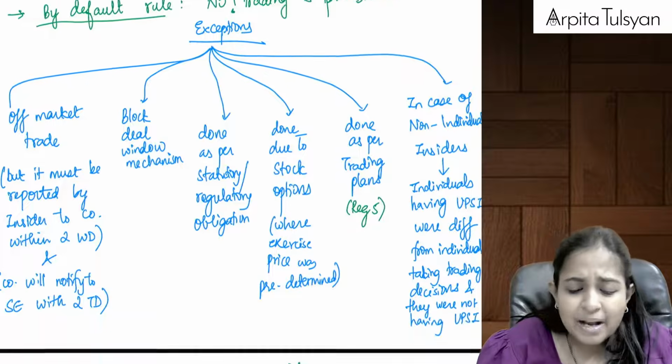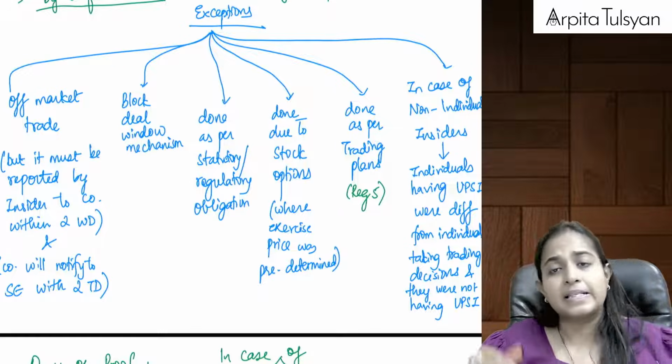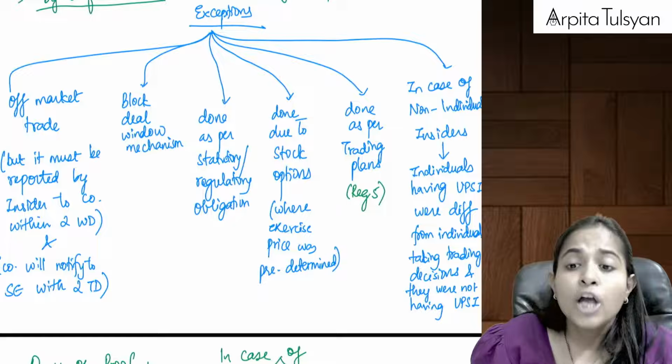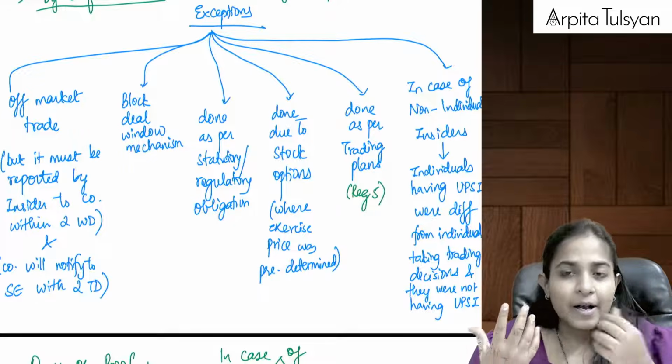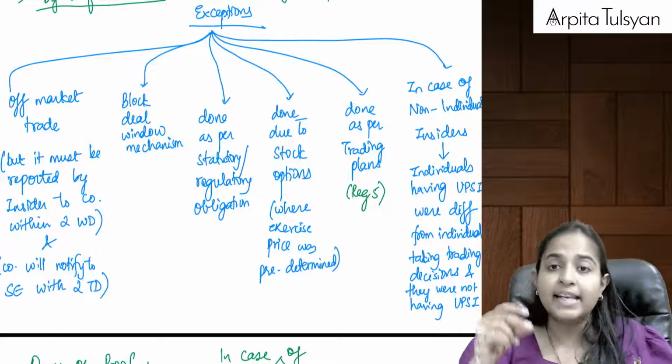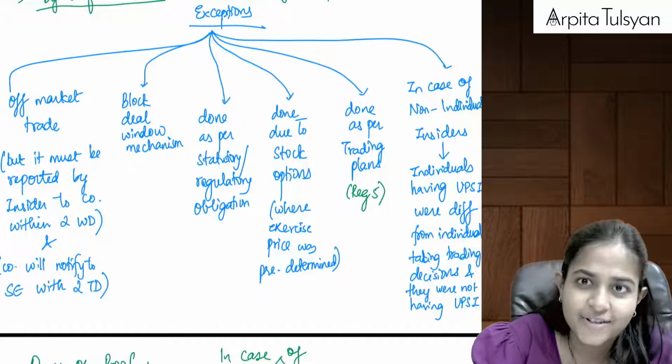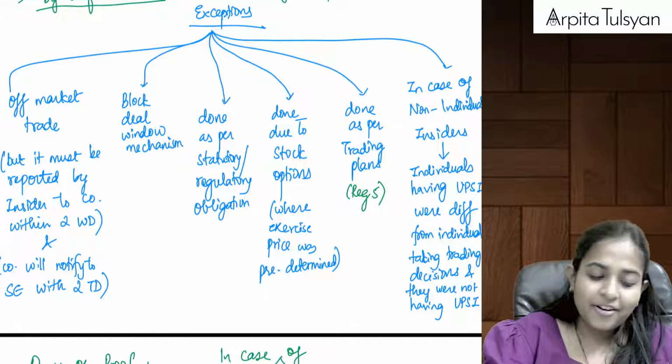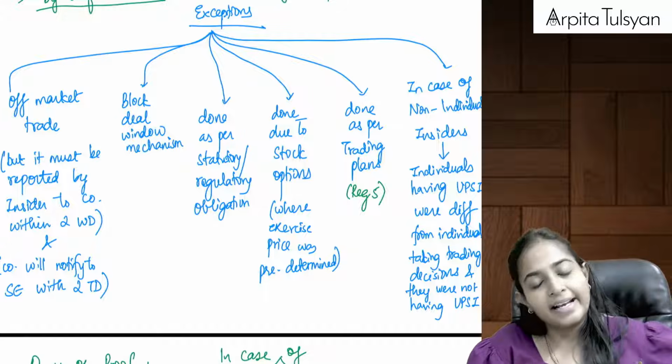But in some cases, in some 6 odd cases, you can prove your innocence. They have given you some exceptions and they are telling you that, okay, you can do the transactions. In which cases is the trading allowed?